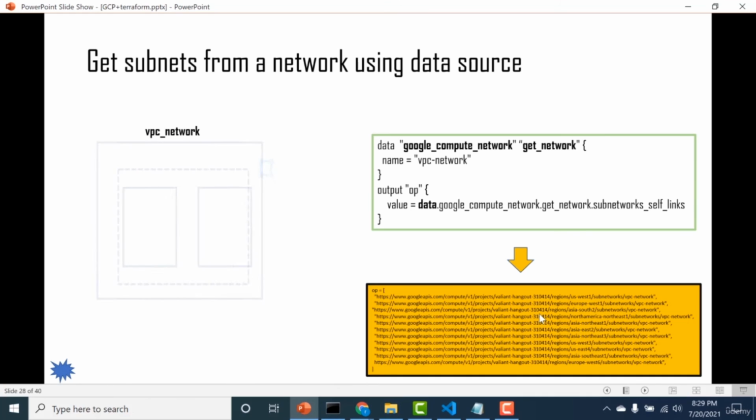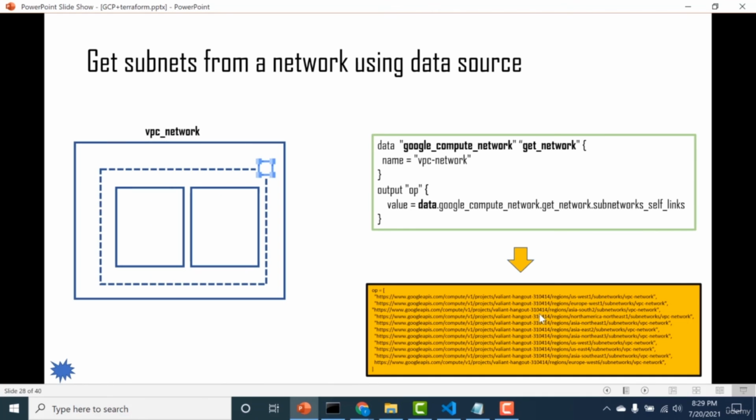So in our previous section, we had created a VPC network. Now to get information about that particular VPC network, we need to use the data block. And the data block that we need to use is the Google Compute Network data block. Now, the data block is just like the resource block, but the only difference is that the data block is used to get information about infrastructure that has already been created.